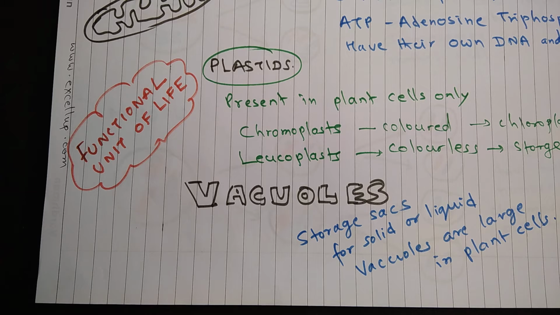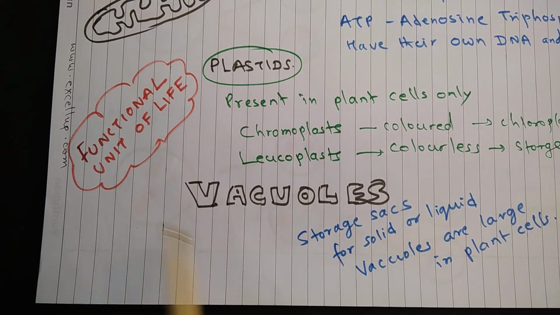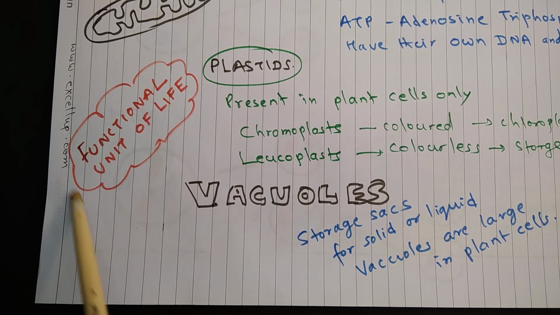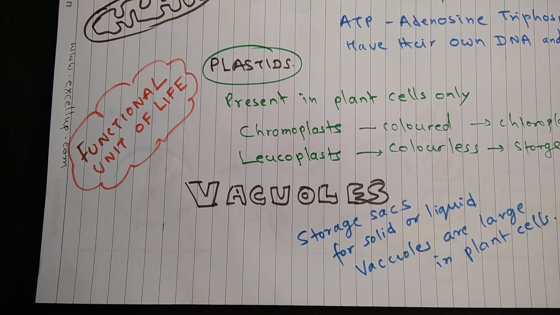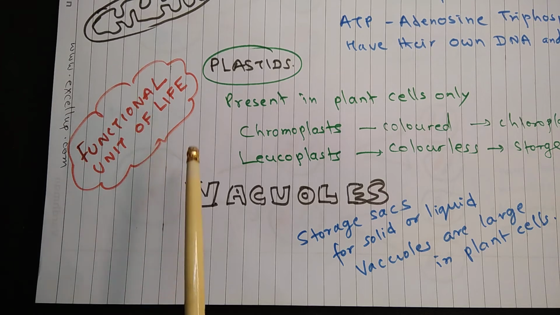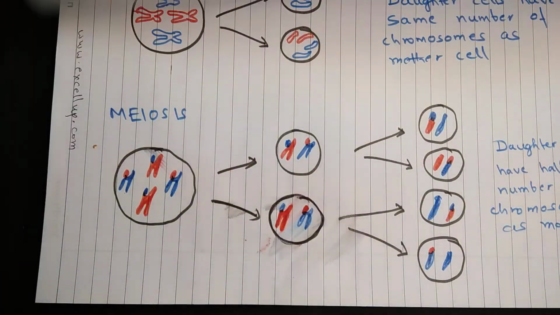Since at the unit level a cell can carry out all the functions of life, a cell is capable of living independently, and that is why unicellular animals exist. Because of this, the cell is called the functional unit of life. Earlier I discussed that the cell is called the structural unit of life. Now it is shown that it is called the functional unit of life. So if we put together these two aspects, then we can say that the cell is the fundamental unit of life. That is what the title of this chapter is.